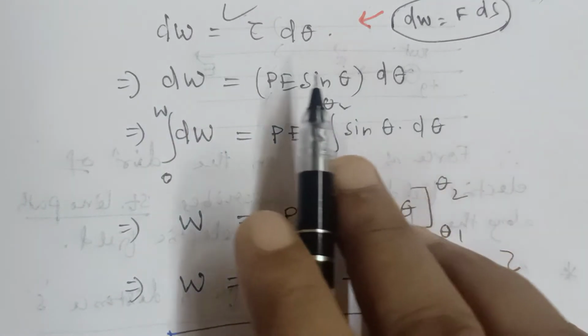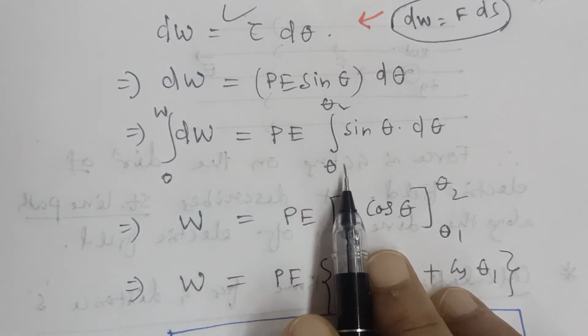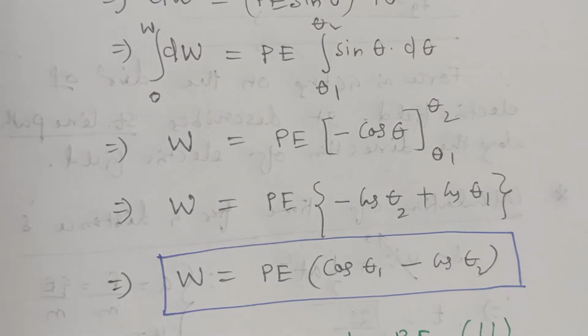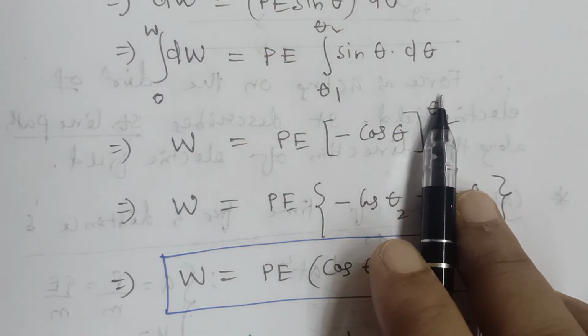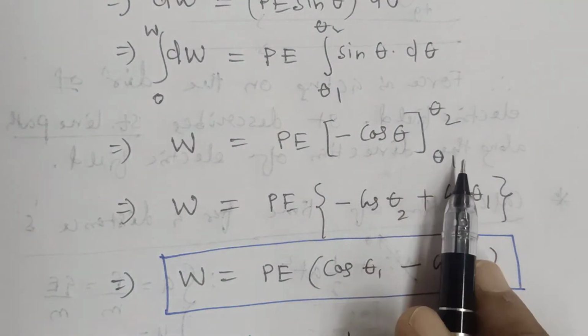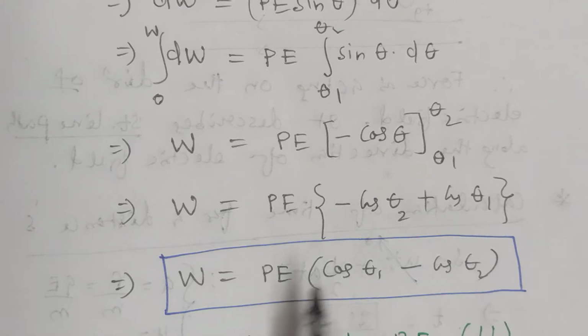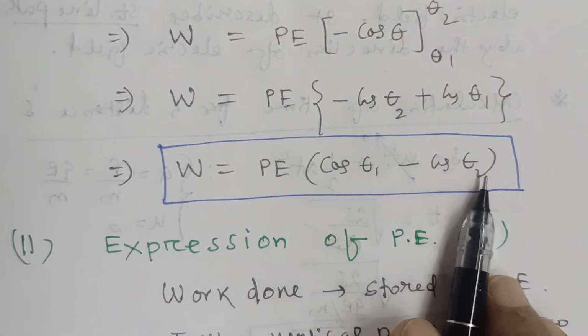Integrating both the sides, P and E are constants here, taken outside. The limiting values we are choosing are theta 1 to theta 2. This is simple mathematics. The integration of sin theta is minus cos theta, with limiting values theta 1 and theta 2. Putting the limiting values, minus cos theta 2 minus of a minus, that is plus cos theta 1. So the total work done is equal to PE (cos theta 1 minus cos theta 2).